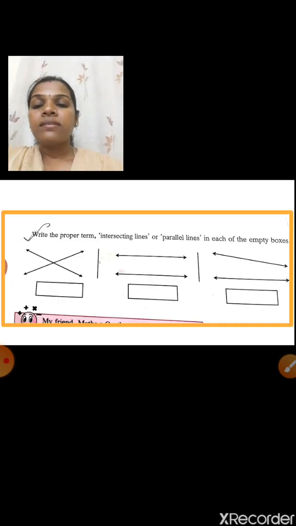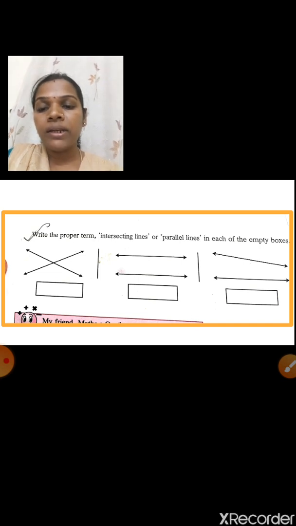See here, children, I have given 3 pairs of lines on this slide. The question is: write the proper term, intersecting lines or parallel lines, in each of the empty boxes. Look at the first pair of lines. Do they intersect? Yes, the two lines will meet at one point, so we can say this pair is intersecting lines.